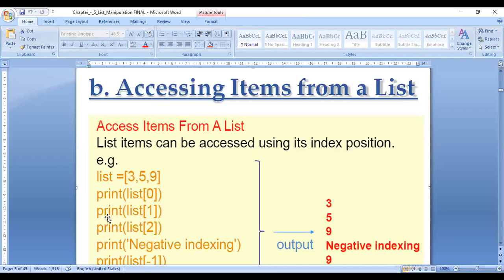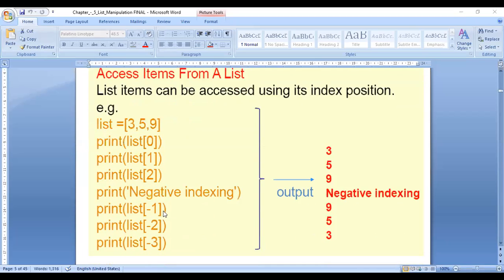See here, and print list[1], 5 will be printed from the first position. If I am talking about 2, print list[2], so 9 will be printed. If you want to use negative numbers, what is -1?